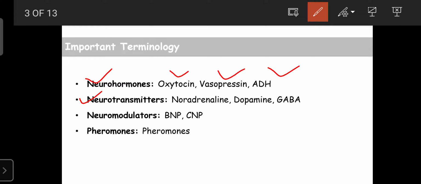Certain chemical substances are synthesized in the neurons and involved in the transmission of messages from one neuron to another neuron, or from the brain to the organs' cells, and such chemical substances are known as neurotransmitters. Neurotransmitters are always synthesized from the neurons and involved in the transport of messages from one neuron to another. Examples are adrenaline, dopamine, and GABA.